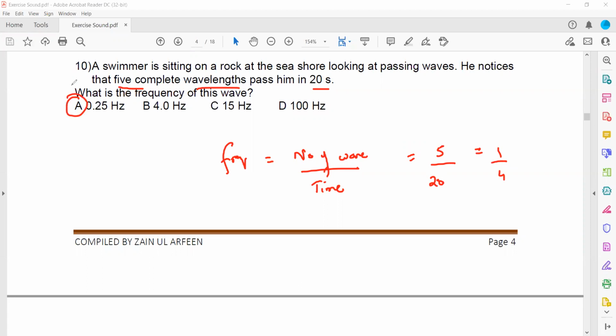So A will be the right answer. Or you can use a ratio of the number of waves and the time. There were 5 waves in 20 seconds. Frequency means number of vibrations in 1 second. So in 1 second, X waves will be there. You cross multiply, and you will get the same result of 0.25 hertz.